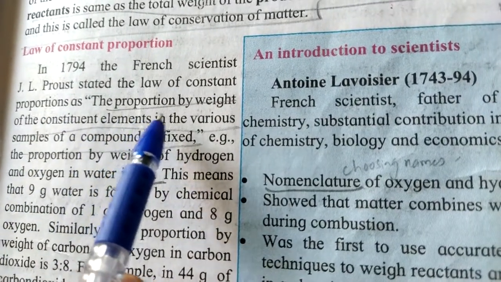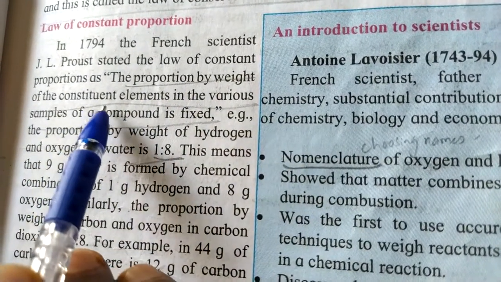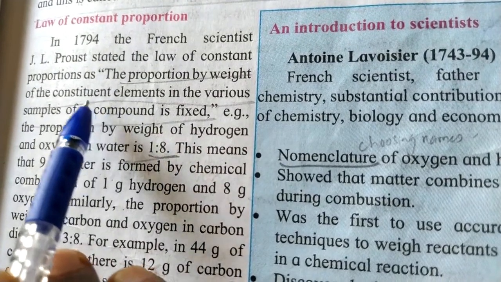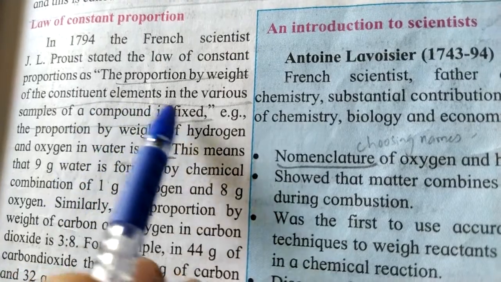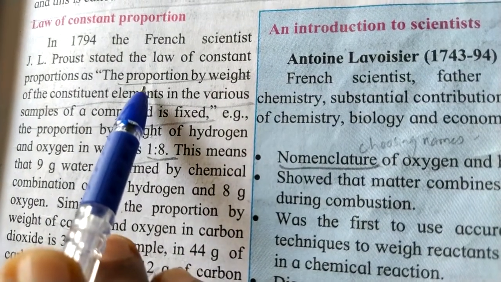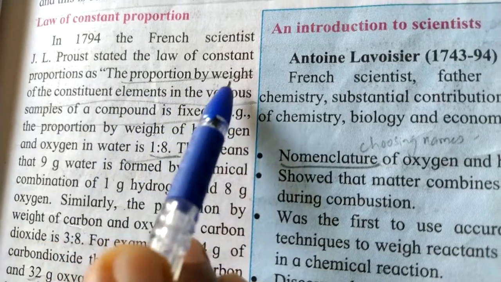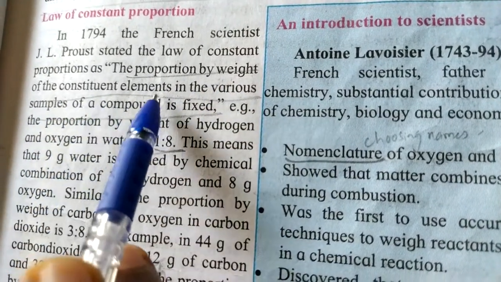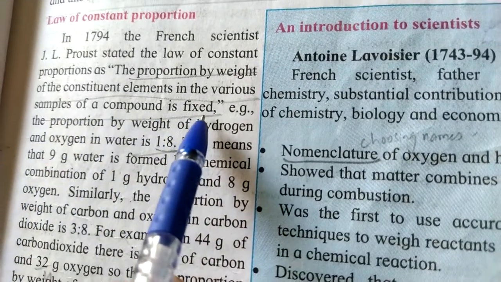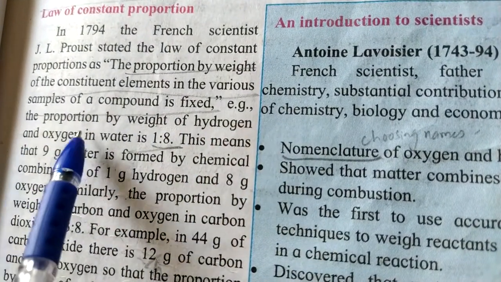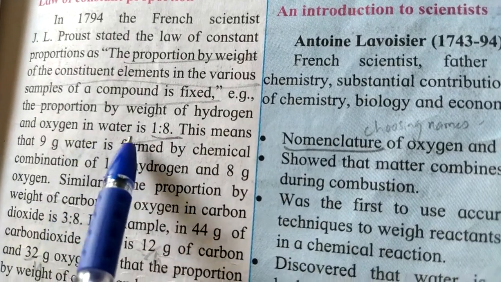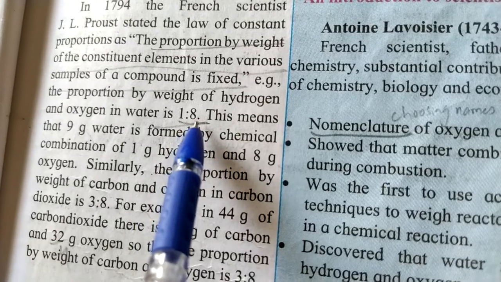The proportion by weight of the constituent elements, that is, whatever elements are present in the compound, in the various samples of a compound is fixed. For example, the proportion by weight of hydrogen and oxygen in water is 1:8.